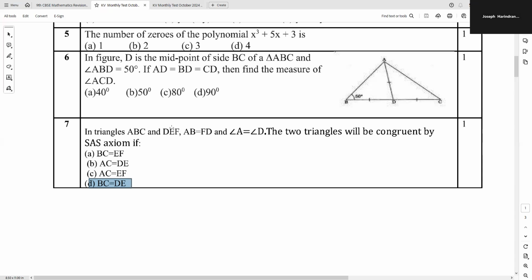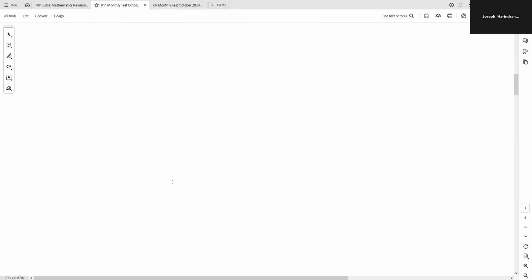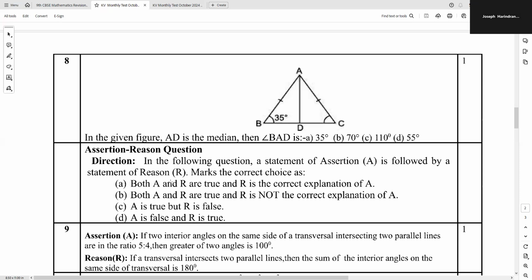So DEF is to be written as FDE, because ABC is the correct order, because AB equals FD. So this F should come here, FD first, FDE. So when you rearrange the vertices of the second triangle, automatically you will get BC is equal to DE. So the third side that should be equal is BC equal to DE, which is the D option. Now move on to the 8th question, which is also a fairly easy question.